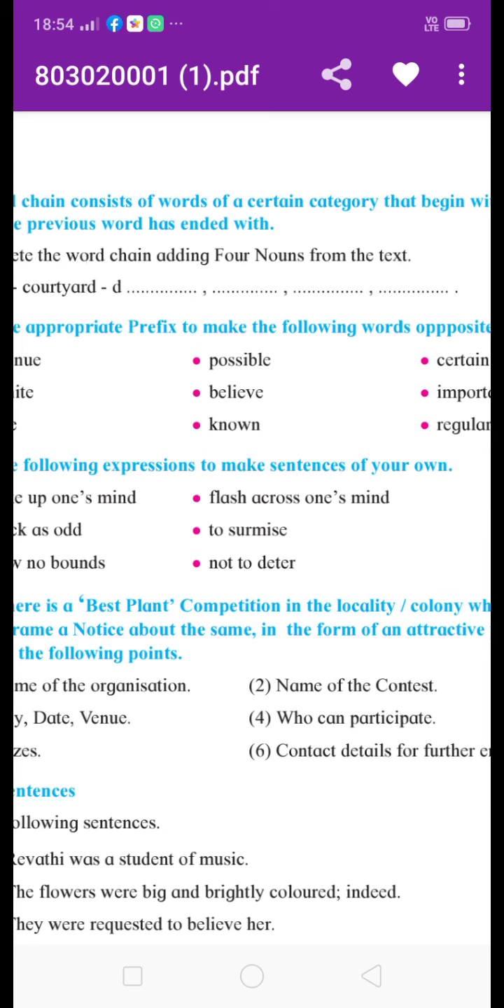Like this there are many chains, verb chain, adverb chain or adjective chain. When it is an adjective chain, we write only adjectives. If it is nouns, we write only nouns. If it is adverbs, only adverbs. Like this way we can make the chain.